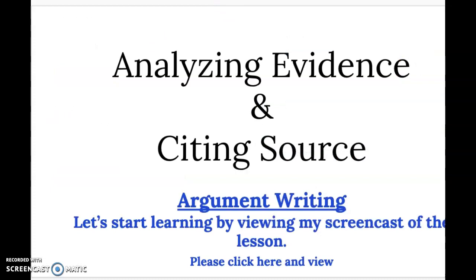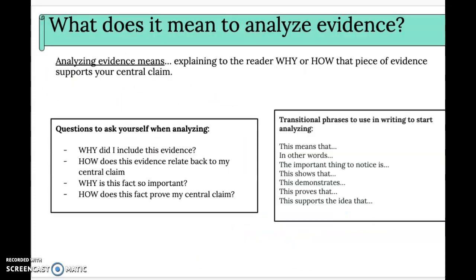Okay, today we're going to look at 2 different topics that you also have to think about when we're writing our argument essay coming up. Analyzing your evidence that you choose to put in your paragraphs, and citing your sources, which we did a lot of both of these with our companion book, so this shouldn't be new for you. Okay, so analyzing evidence is, remember, whenever you have a quote in your writing, you need to analyze it. You need to explain it. Why is it important? Why'd you put it in here?